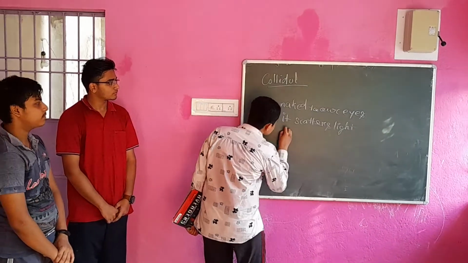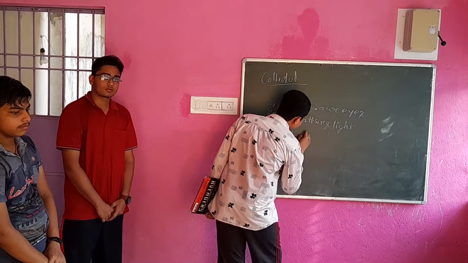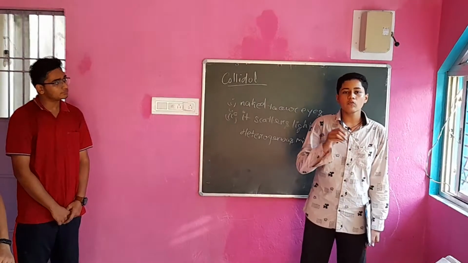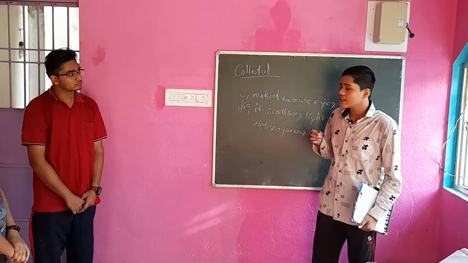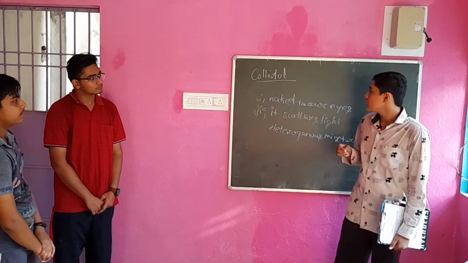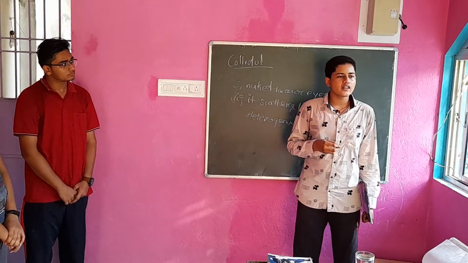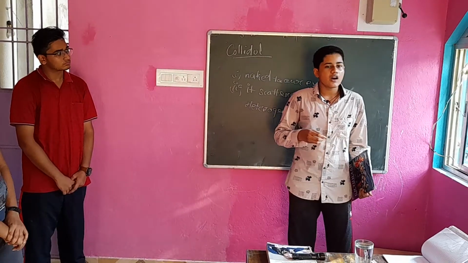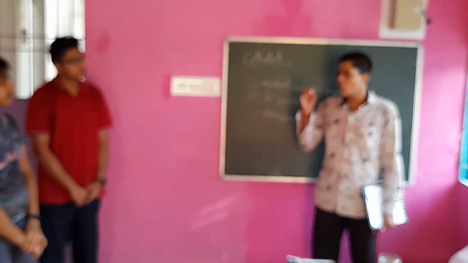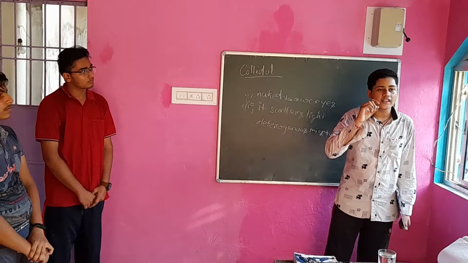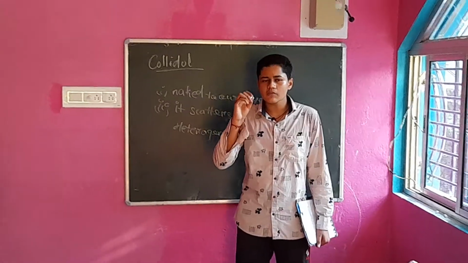The next point is that it is a heterogeneous mixture, which tells us about colloids. The particle size is from 1 nanometer to 1000 nanometer. We can see colloidal solutions in our day-to-day life, for example in the Tyndall effect. The Tyndall effect appears when there is a darkened room with a little hole in it, and the sunlight is directed towards the room, and we see some dust particles in it.